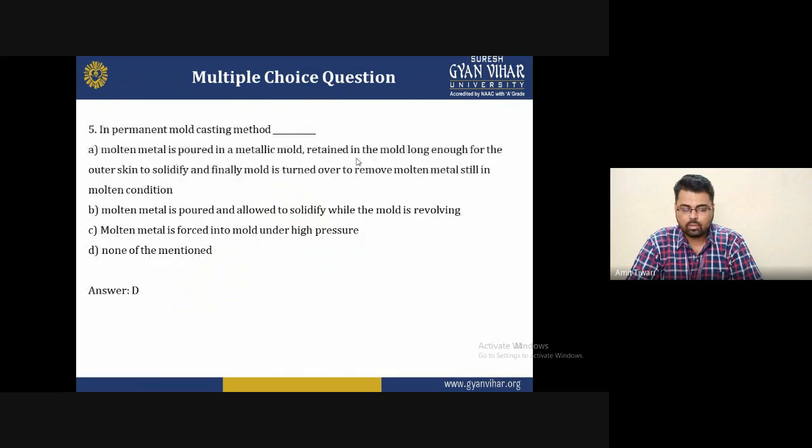Now the fifth question is: in the permanent mold casting method, A is the molten metal is poured into a metallic mold and retained in the mold long enough for the outer skin to solidify, and finally the mold is inverted and the remaining metal still in molten condition is removed. B is molten metal is poured and allowed to solidify when the mold is removed. C is molten metal is forced into the mold under high pressure, and D is none of the mentioned. So the correct answer of this question is none of the mentioned, because these all are conditions not suitable for the permanent mold casting method.